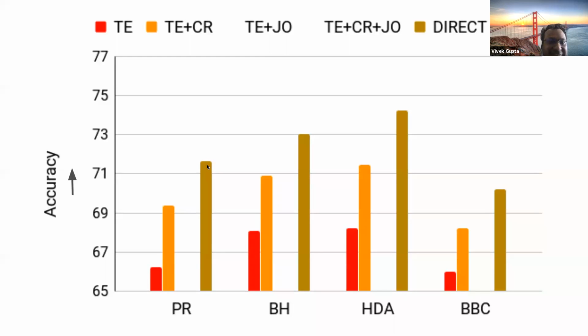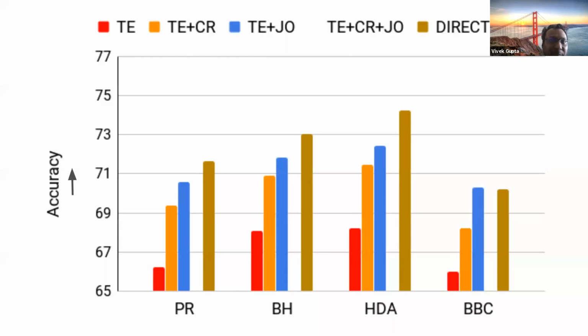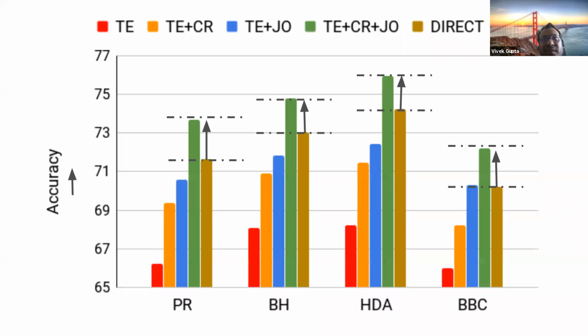But once you add consistency regularization, then you improve. If you do joint training, you are somewhat giving an indication of the label together with the original task. So both tasks are now interdependent, so they are connected now. And if you do all of this together, constraining on the textual entailment as well as doing the joint training, you somehow beat the original classification task also. So this was the conclusion.